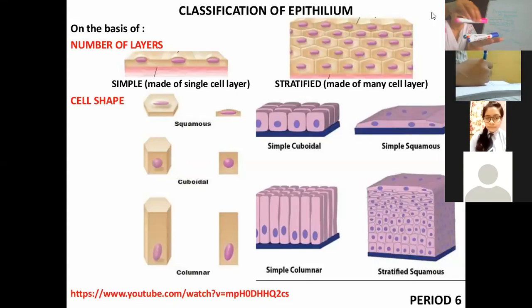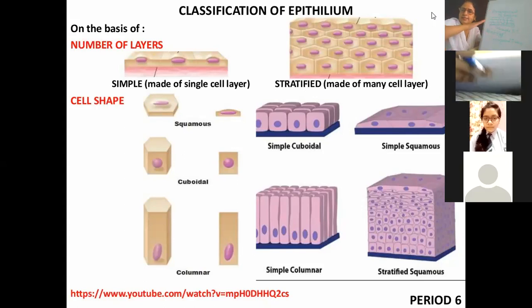But if it is arranged layer by layer, then what will it be known as? Stratified epithelium tissue. Yes, it will be known as either stratified or compound tissue. Is it clear? Yes, ma'am. On the basis of the arrangement of layers, we can have two types of tissue, one is simple and one is stratified.